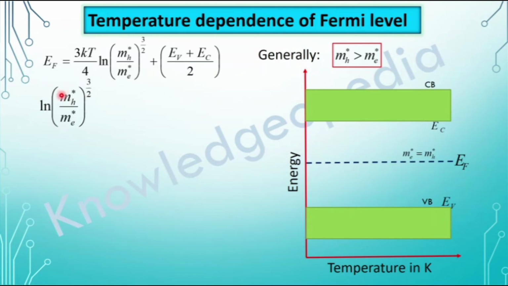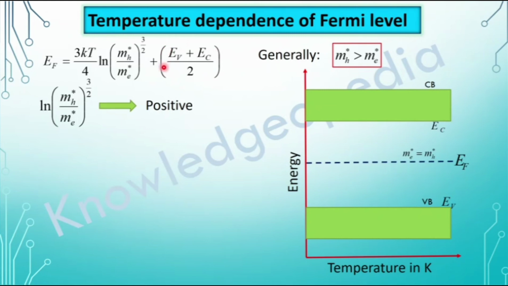The numerator is more than the denominator, that means we are getting a term which is more than 1, and we all know that a logarithm of a term which is more than 1 is a positive quantity. If this logarithm term is positive, that means with increasing T we are adding more and more positive value to this EV plus EC by 2, which is nothing but the value of the Fermi level at